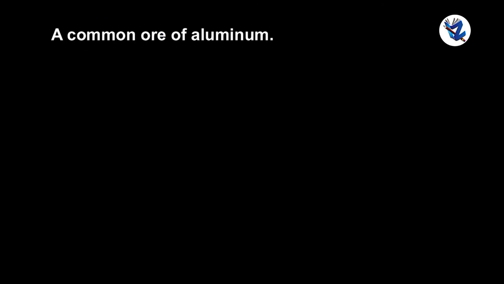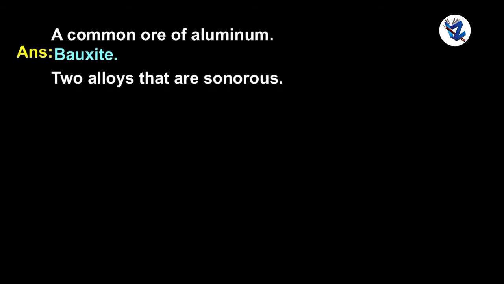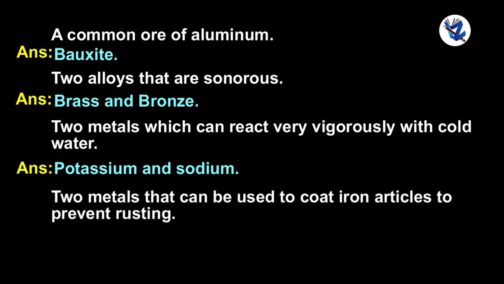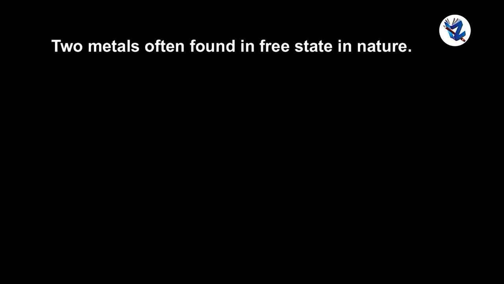A common ore of aluminium: bauxite. Two alloys that are sonorous: brass and bronze. Two metals which can react very vigorously with cold water: potassium and sodium. Two metals that can be used to coat iron articles to prevent rusting: zinc and tin. Two metals often found in a free state in nature: gold, silver.